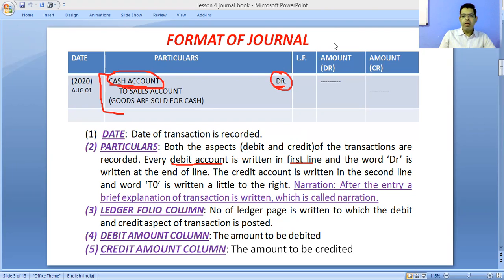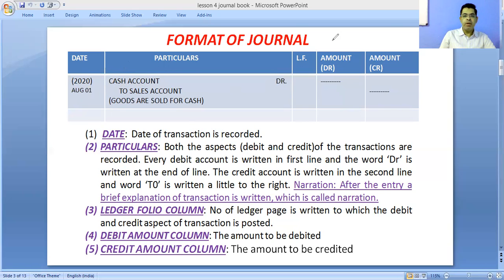At the end of the line, you have to write the word Dr. Next, after the debit aspect, you have to write the credit aspect.